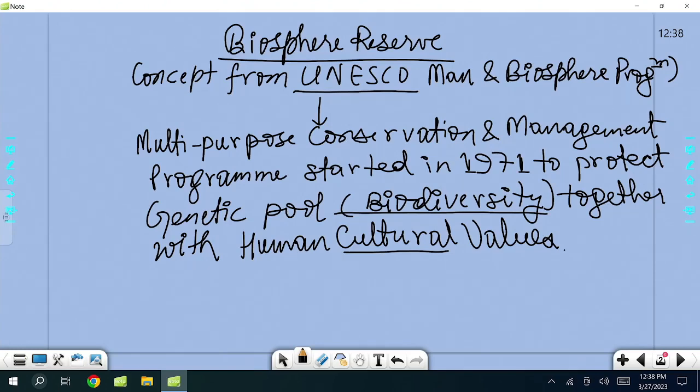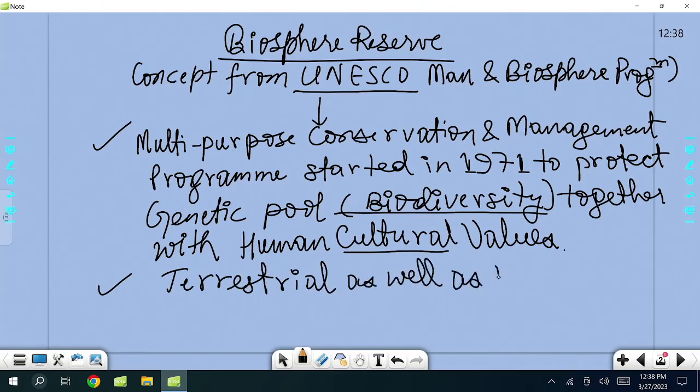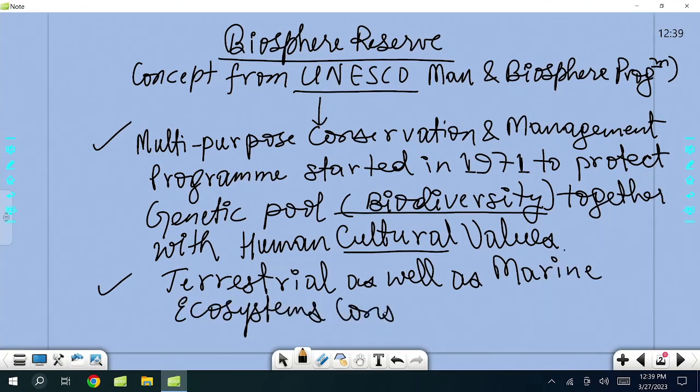It includes terrestrial as well as marine, sea and ocean, marine ecosystems. Not only land based but the marine ecosystem also gets conservation in this particular international program.